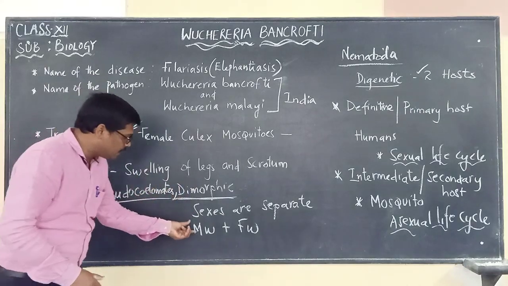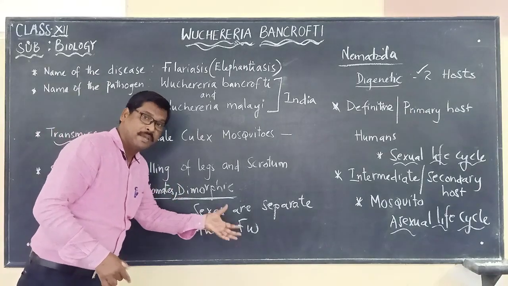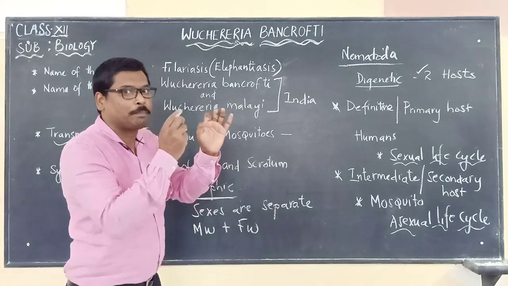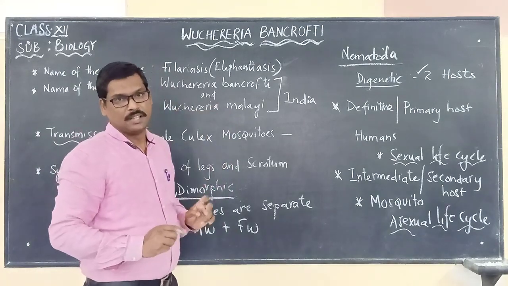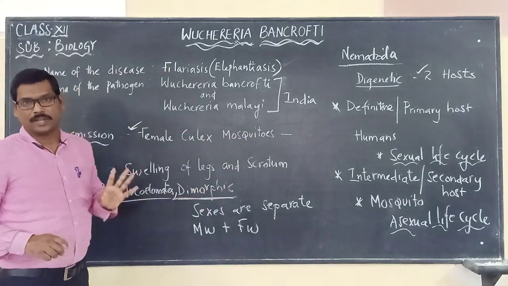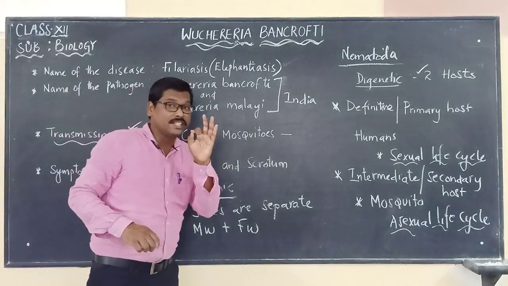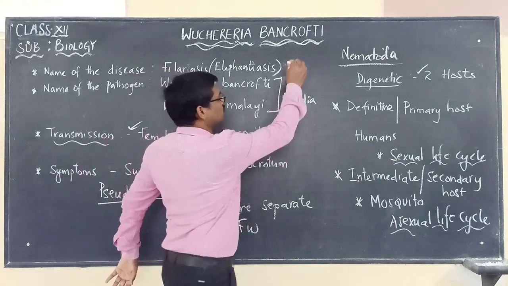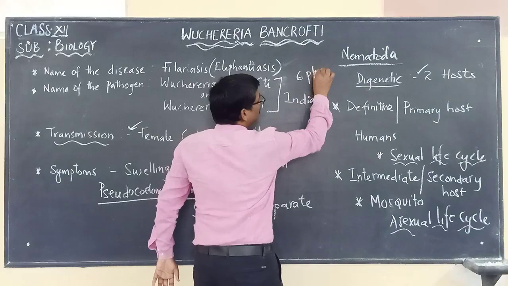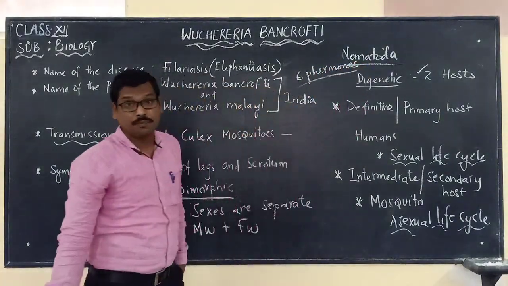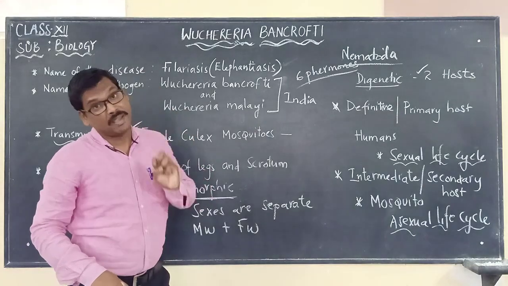So when we say that there are male and female worms, we have to remember that they are tightly coiled with each other and present in the lymphatic vessels. Scientists have discovered in their research that there are 6 pheromones released by the female to attract the male worm.